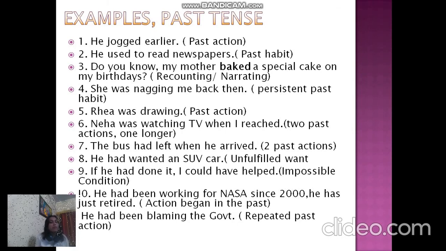And then repeated action, something like he had been blaming the government. That means a repeated action which came and went away, came and went away, on and off. He had been blaming, again he stopped, and again he blamed, right? He had been blaming the government.